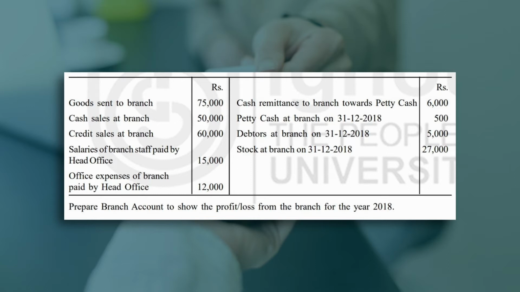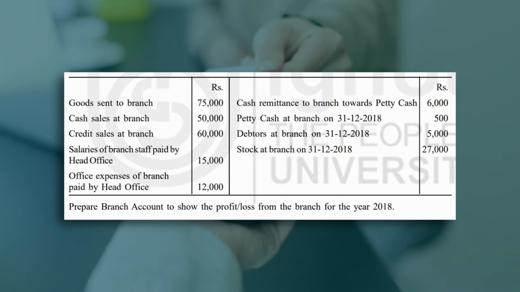Salaries of branch staff paid by head office 15,000. Then the office expenses of branch paid by the head office 12,000. Then in the credit side, cash remittance to branch towards petty cash, it is 6,000. This is the amount of 6,000 which was remitted by the head office to the branch in order to meet the routine, small expenses.